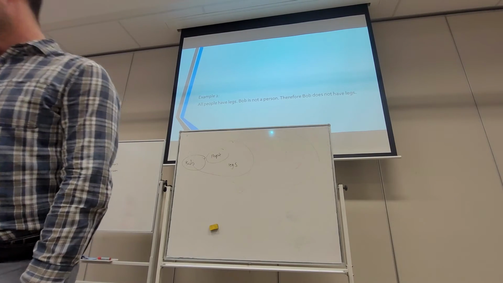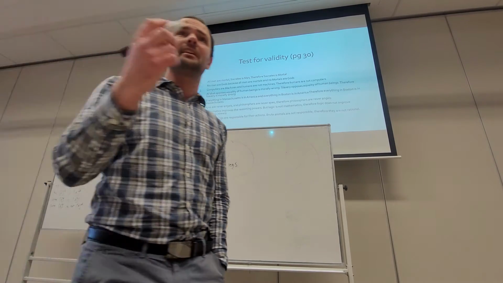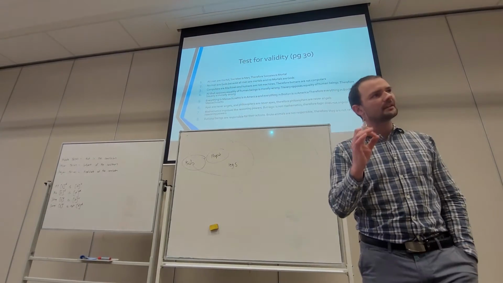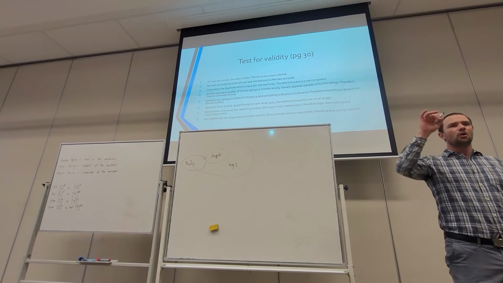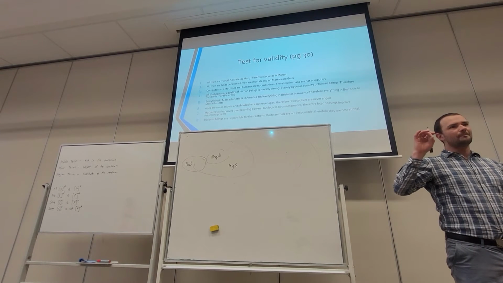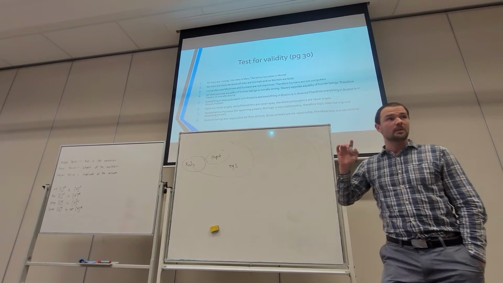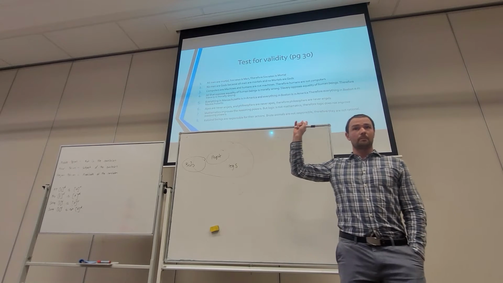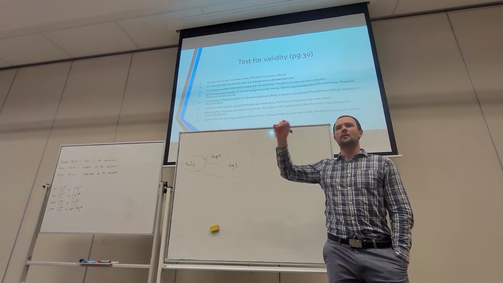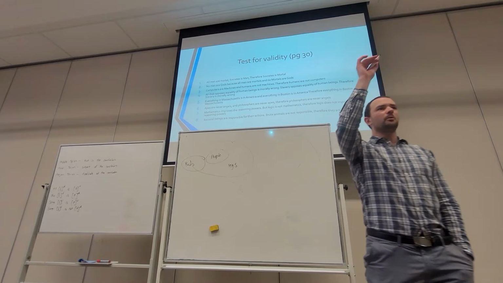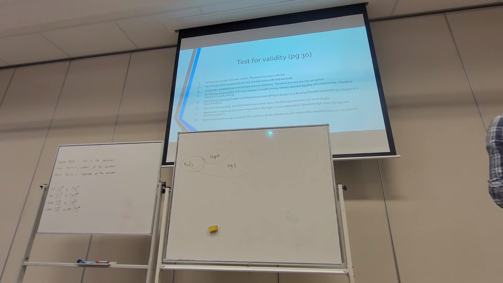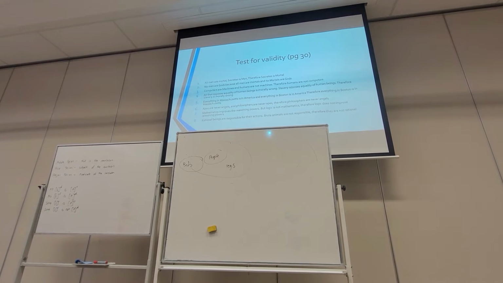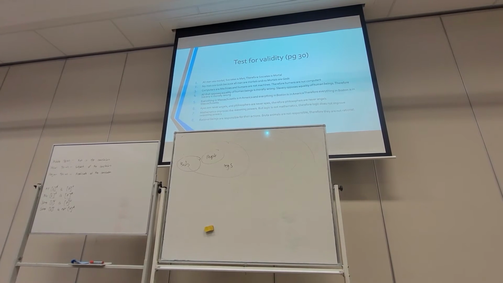Okay, so what we're going to do, just to begin with, just to get the mind ticking over, is we're going to look at some syllogisms. And we've got to try and confirm whether they're valid or invalid. And we're going to do that by drawing Venn diagrams. So this is on page 30 in our booklets. We're going to open that up, and I just want you to go through, work as a team, put a V for valid or an I for invalid. If you need to, draw a Venn diagram to help you out with them.